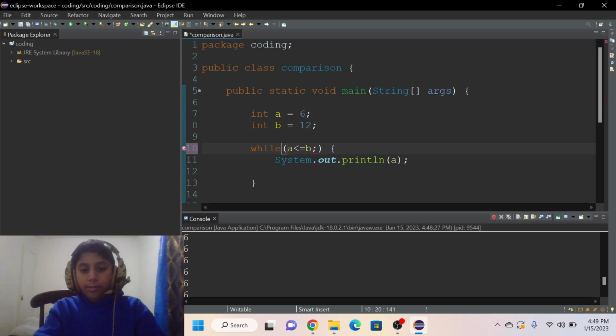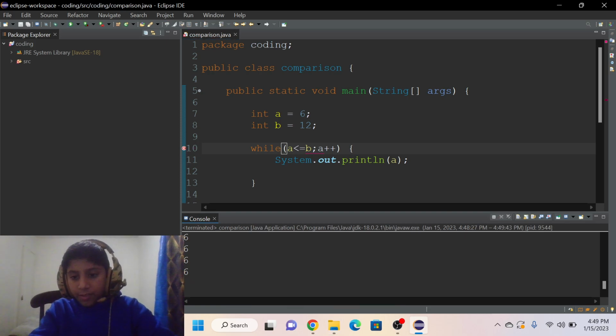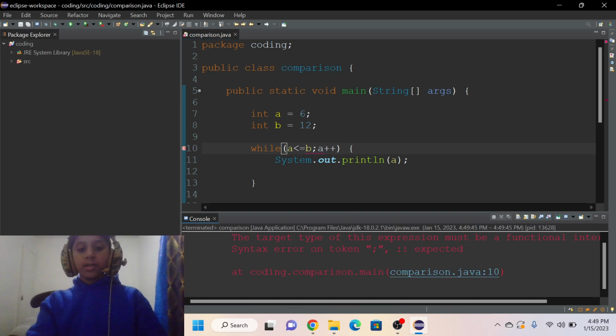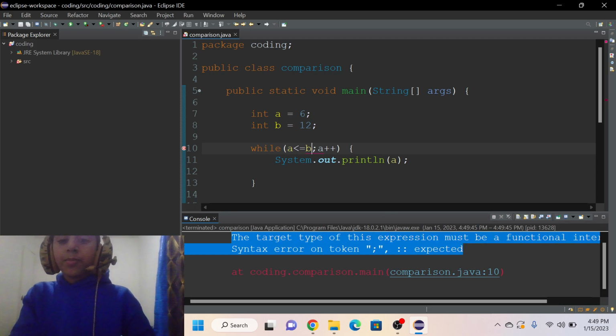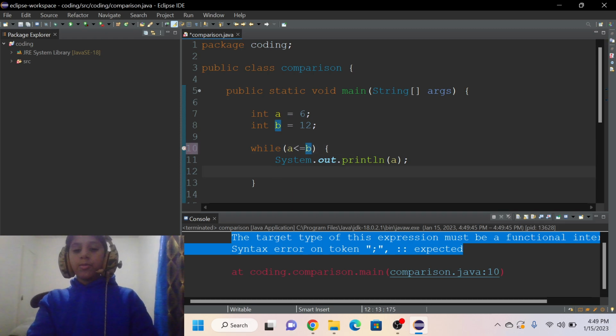First I need to stop this code. See, it's going to give you an error, because you can't put a semicolon there, and it's not the exact same thing as the for loop.